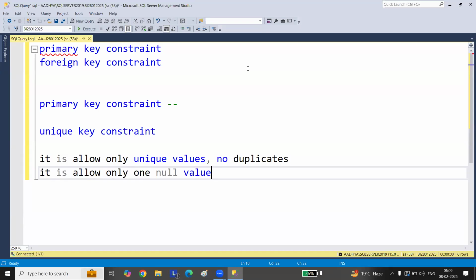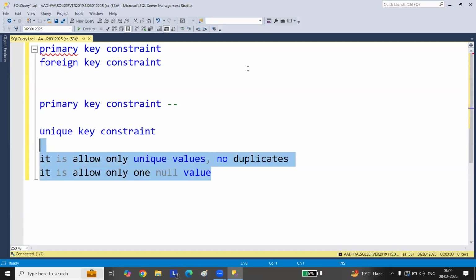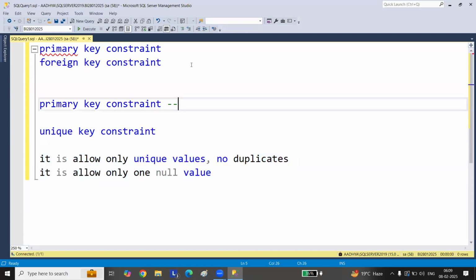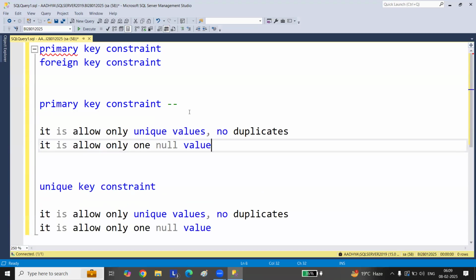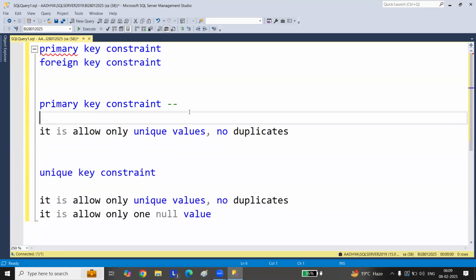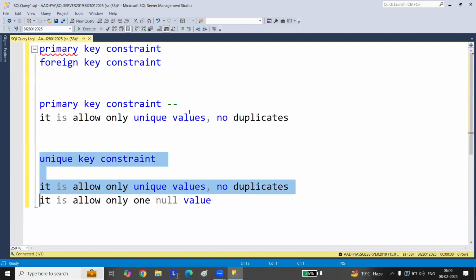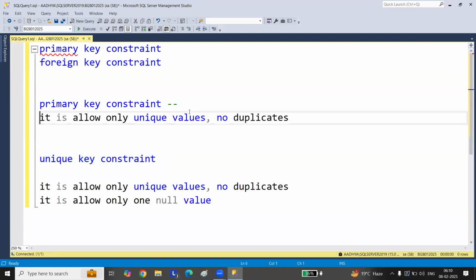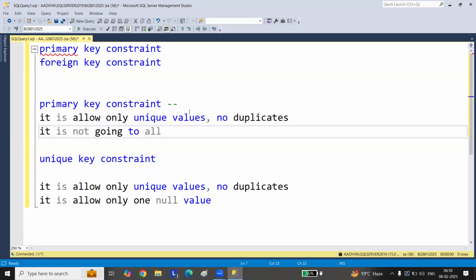But the primary key will allow unique values, no duplicates, and no null value. It is not going to allow a null value here. This is how it works.